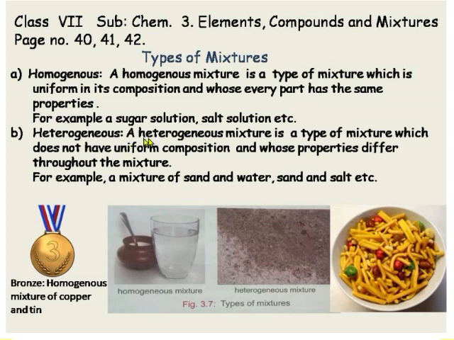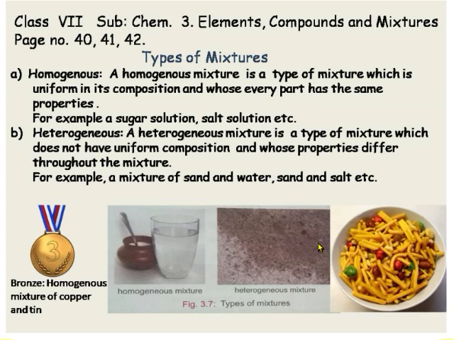Now, what is a heterogeneous mixture? A heterogeneous mixture is a type of mixture which does not have uniform composition, just opposite of homogeneous mixture. That means in a heterogeneous mixture, the constituents are not evenly distributed, the constituents are not equally distributed throughout the mixture. For example, this is a heterogeneous mixture of soil and stones.